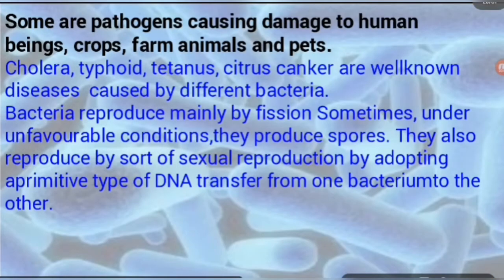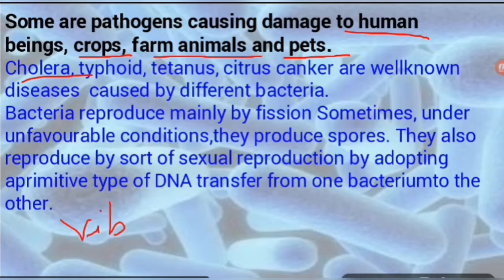So students, let's discuss some pathogen bacteria which cause disease. They can cause disease in humans, crops, animals and pets also. Cholera is a disease caused by the bacteria Vibrio cholerae.